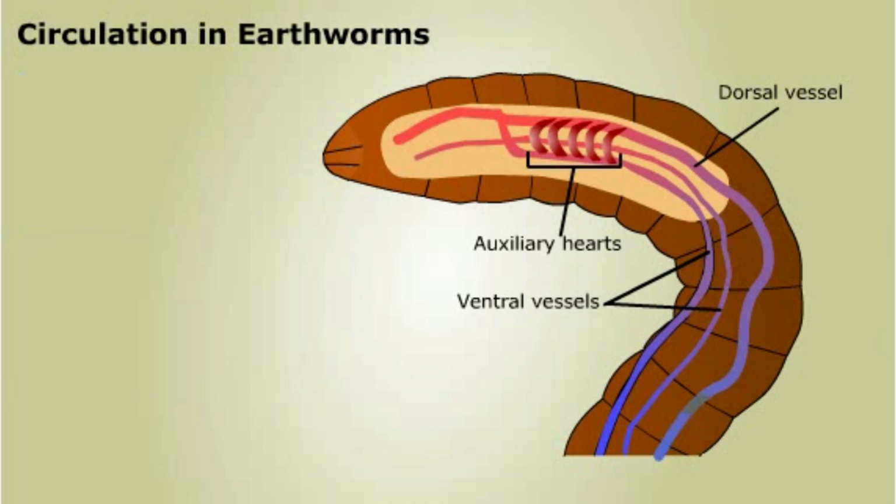In the simplest case, shown by this earthworm, there is one dorsal and two ventral vessels running from the anterior to the posterior of the animal. The dorsal vessel and one of the two ventral vessels are connected by pairs of transverse connecting vessels. As in insects, there is no defined heart. The dorsal vessel serves as the main heart, and the ventral vessels collect blood to be returned to the dorsal vessel. A group of 5 of the connecting vessels at the anterior of the earthworm act as auxiliary hearts, forcing blood into the ventral vessels.